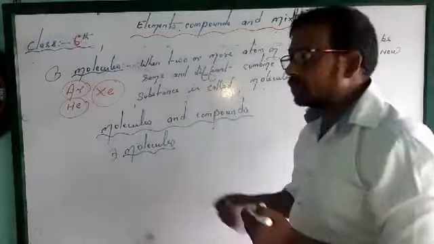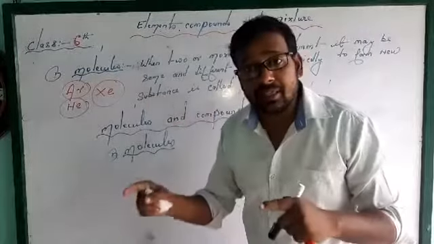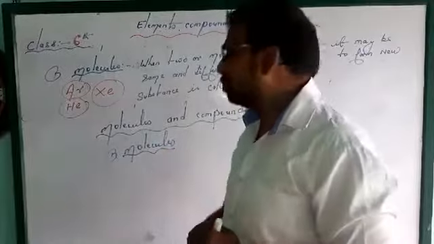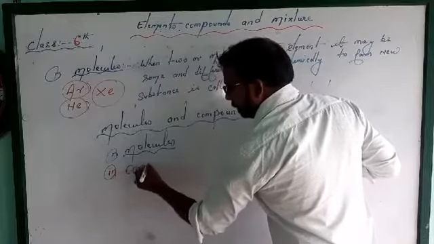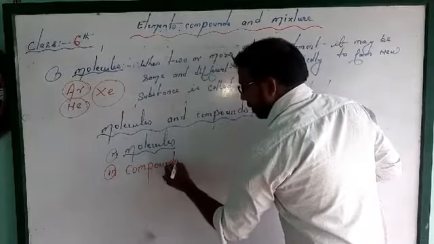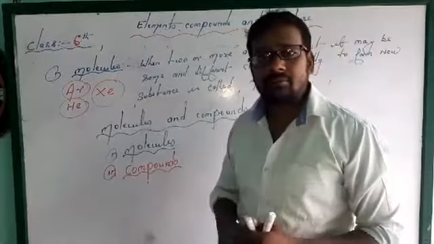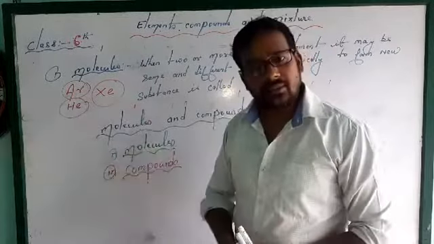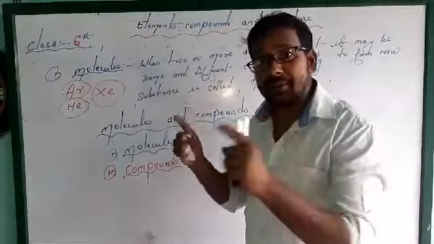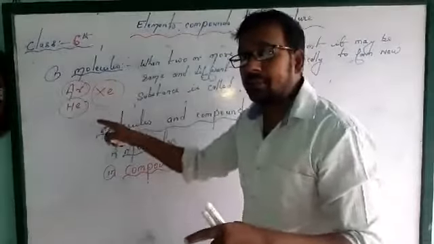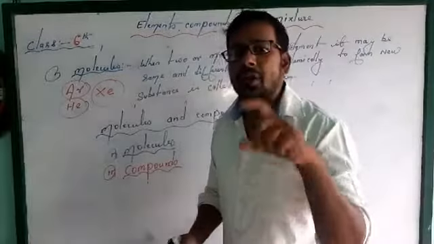Molecules we have discussed when two and more atoms combine chemically. It may be atom of same element, it may be atom of different element. But in the case of compound, it is totally different. My dear students, when more than two different kinds of elements combine, that is a heteroatomic molecule. Already I made you understand homoatomic and heteroatomic. So compounds are mainly heteroatomic molecules.